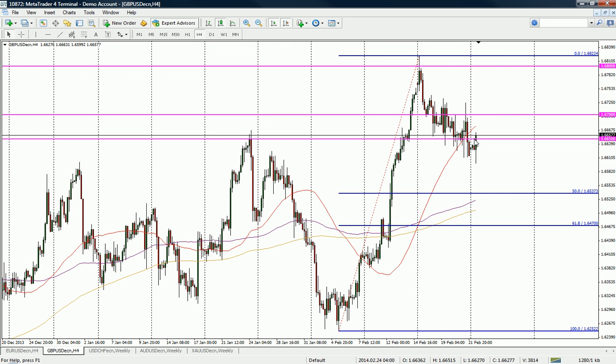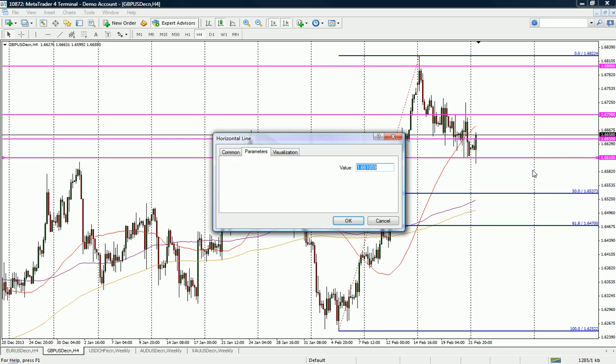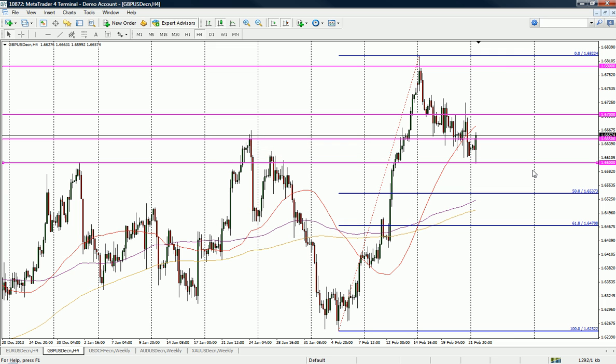But of course, this current 4 hour candle is extremely bullish, and I think this is off 1.66. So this is why I personally look at the round numbers. I think they just act as really good support and resistance. You can see this is also previous resistance around here as well, pretty much to the pip. So previous resistance now turning into new support, and cable is very strong this morning. So there's nothing stopping it breaking this bull flag here and just popping up and taking out these highs this week.